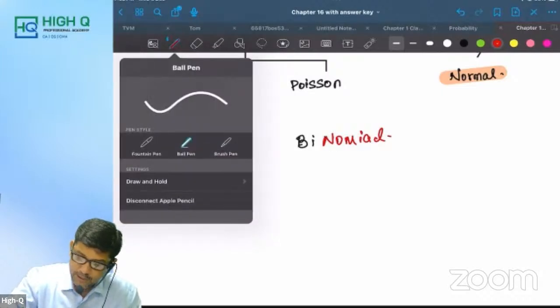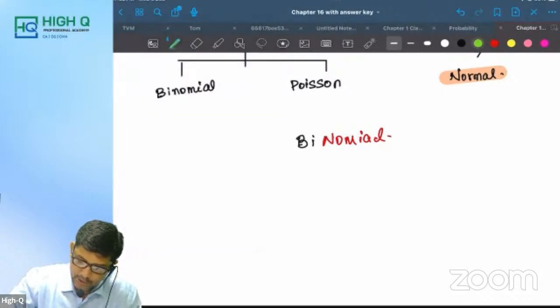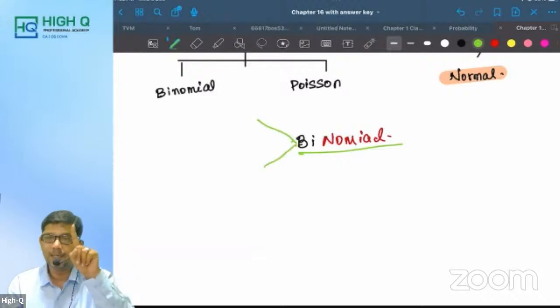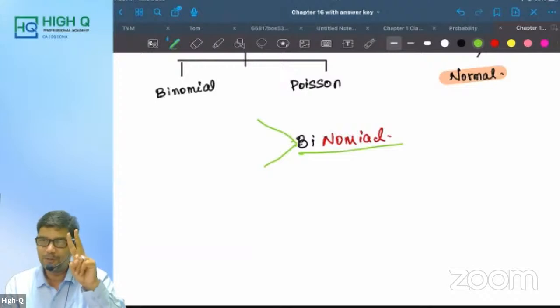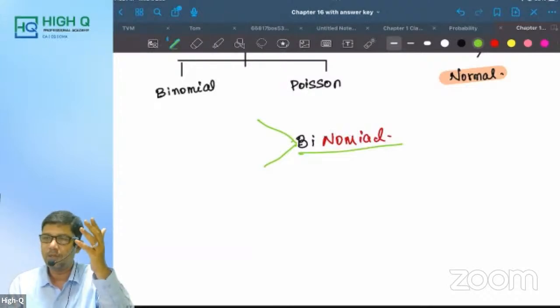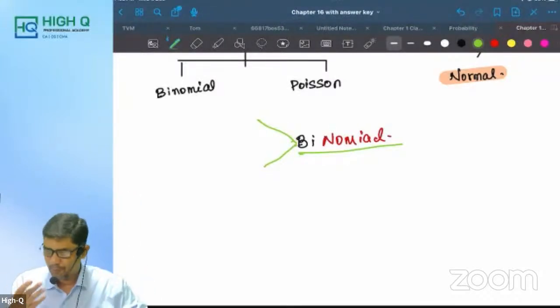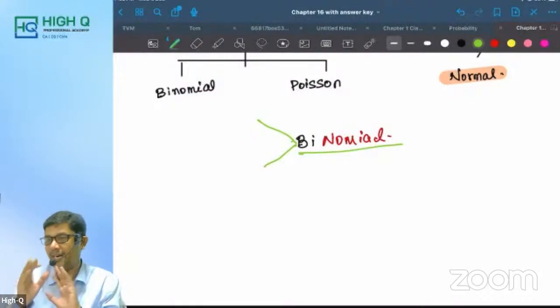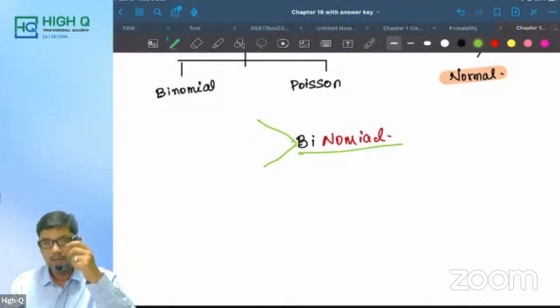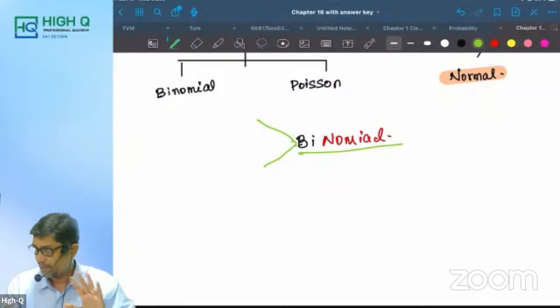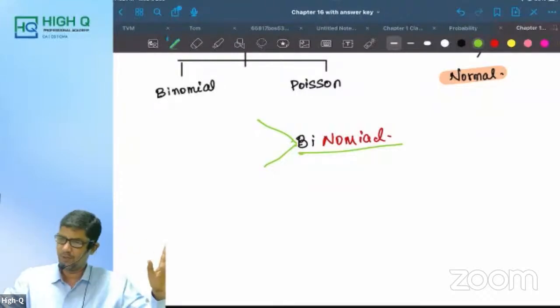The meaning of binomial is, we know monomial means single. Binomial is 2. Bi stands for 2. Trinomial is 3. Polynomial means more than 3, generally we can call polynomial.